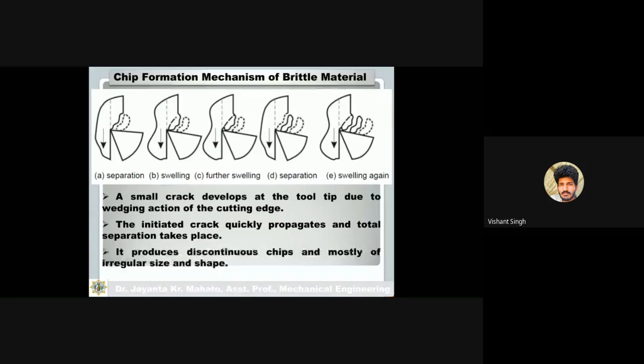So just remember, in the case of brittle material, the crack will first initiate, this crack will propagate, and ultimately the chips will break from the workpiece, and discontinuous chips will form.